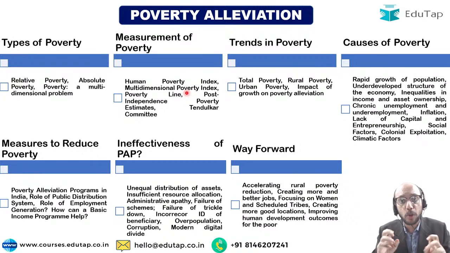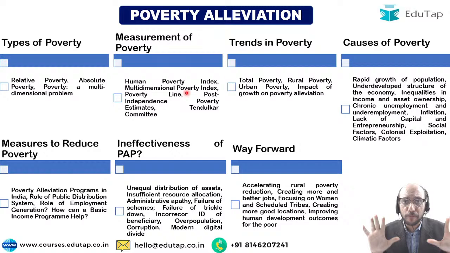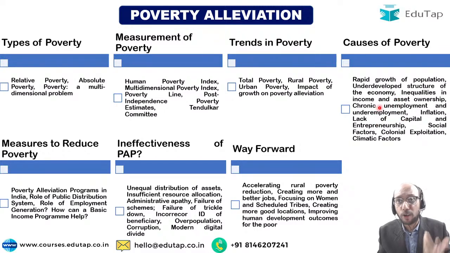You can talk about the production linked incentive scheme that the government of India has recently launched. Why has the PLI scheme been launched? Because the government of India wants to push development of various manufacturing sectors in India. When various manufacturing sectors are getting a booster from the government, and let us say they are able to develop in India and create jobs in India, will not that be very good? Because we have seen very clearly that lack of jobs, or chronic unemployment or underemployment, is one of the causes of poverty. So if you can create more and better jobs, that will be very, very good.